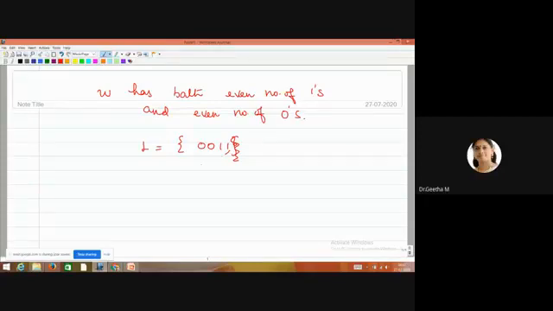So this is possible. This is also possible here because the count of ones is 2 and zeros is 2, but the positions are different from the first string. So this is also accepted by this finite automata. And also 000111, or 111000. Likewise, we'll be getting the strings, and those strings will be accepted by this automata. So you want to design your machine according to the strings having even number of ones and even number of zeros.